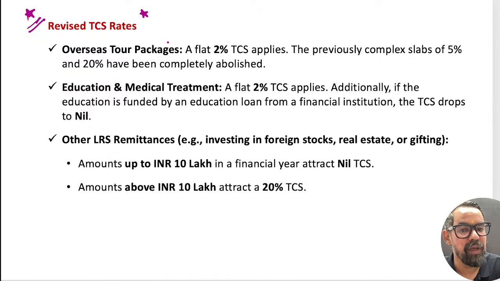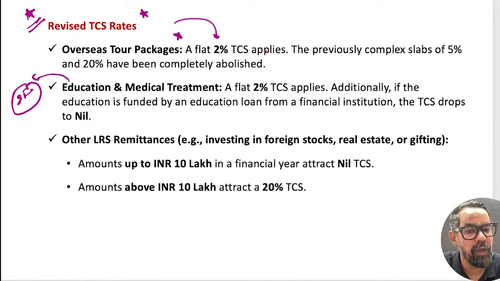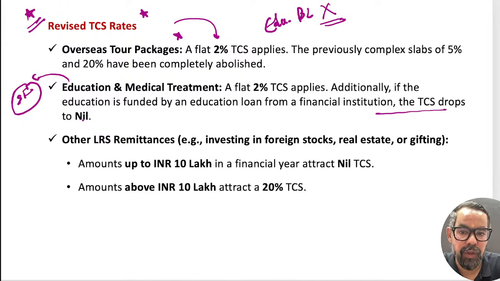So here the major change was around the tour packages. Now if you buy a tour package, you have to anyhow give the 2%. No threshold will be applicable. And for education and medical treatment, education which is self-funded, right? So if it is education with a bank loan, there is no TCS applicable, and it is mentioned here also, sorry.